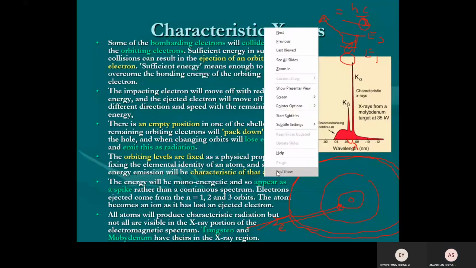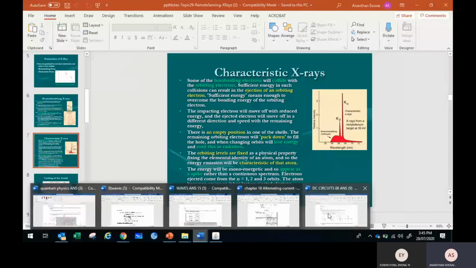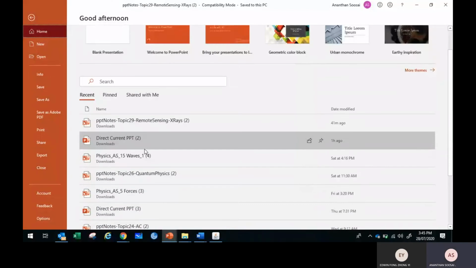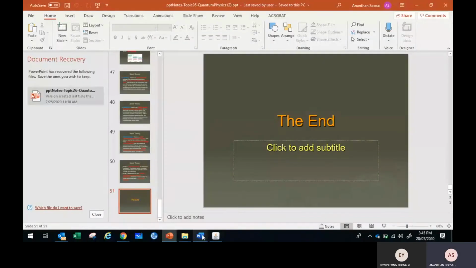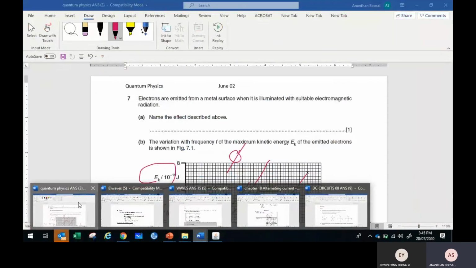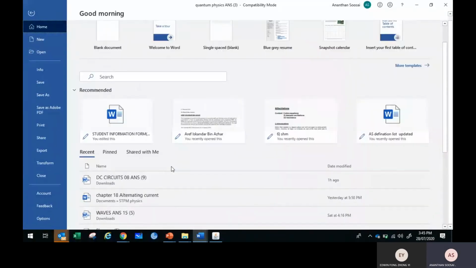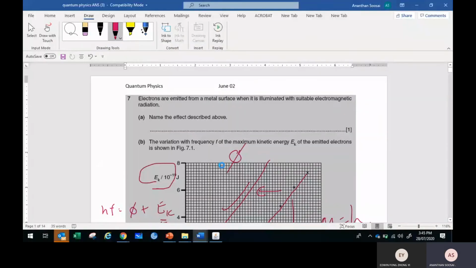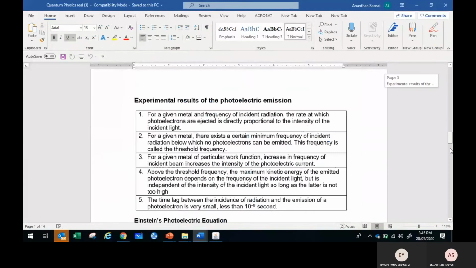That reasoning was explained in the Word file. You go to the quantum physics file.